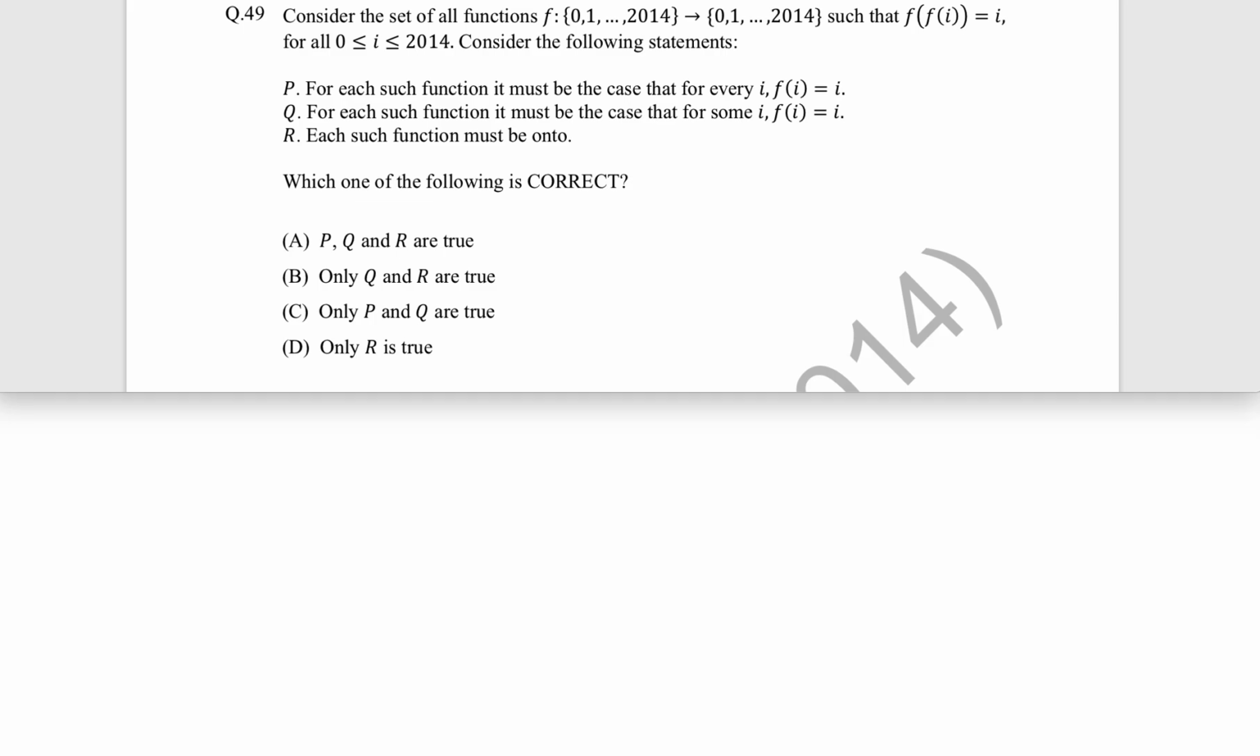Okay, now let's see this question. This question came in GATE 2014 and it came for 2 marks. The question is, consider the set of functions